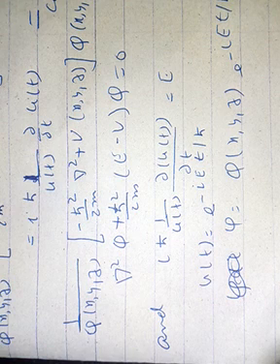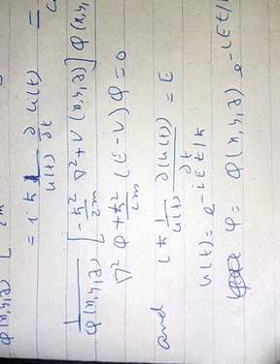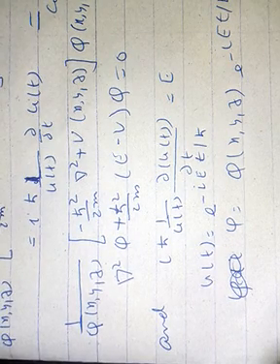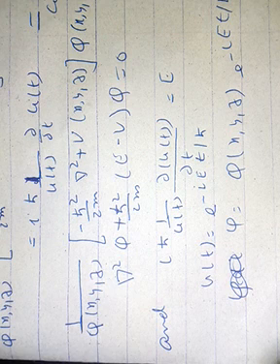So this is the solution of the Schrodinger wave equation. And we can also say that the constant E designates the energy of the particle which is described by this solution of Schrodinger equation. Thank you.